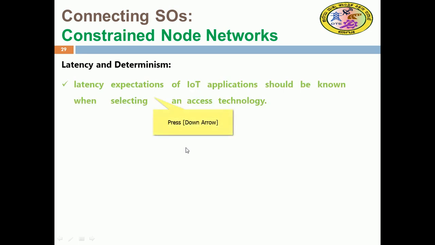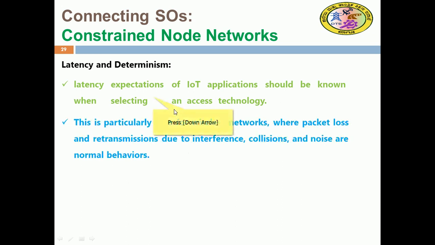The expectation of IoT should be known when selecting an access technology. Latency is the time difference between initiation and getting a response. So this factor needs to be considered thoroughly in IoT. This is particularly true for wireless networks, where packet loss and retransmission occur due to interference, collision, noise or normal behaviors, right?